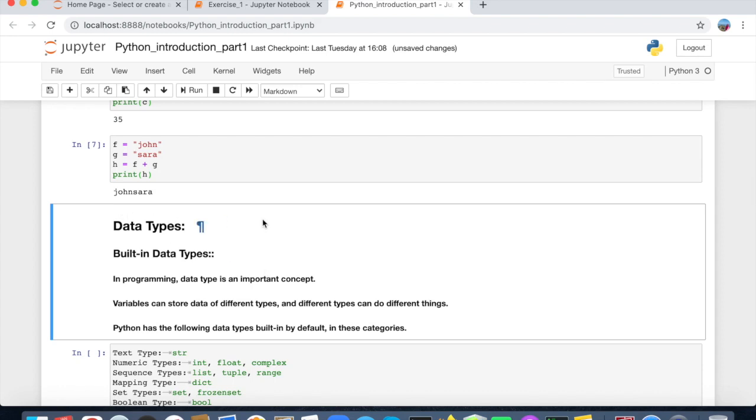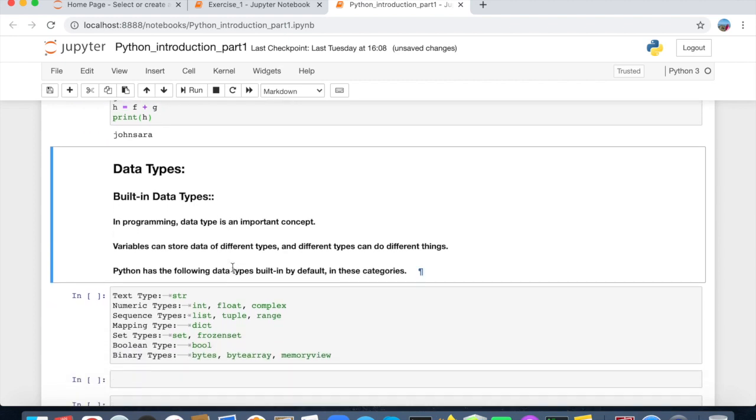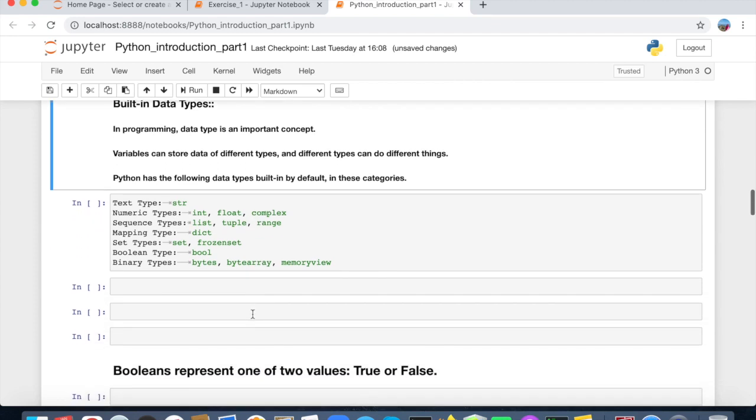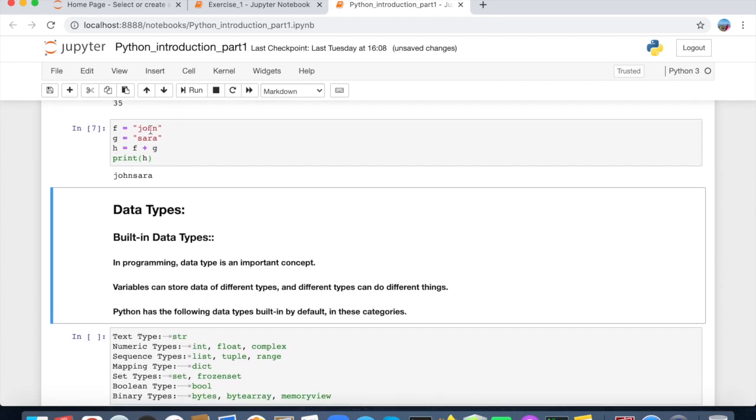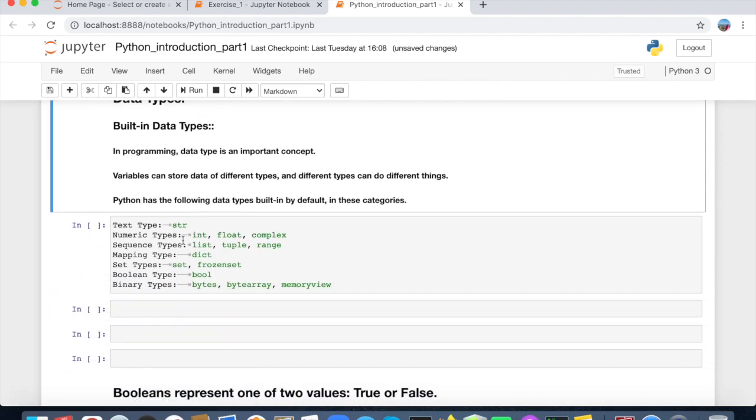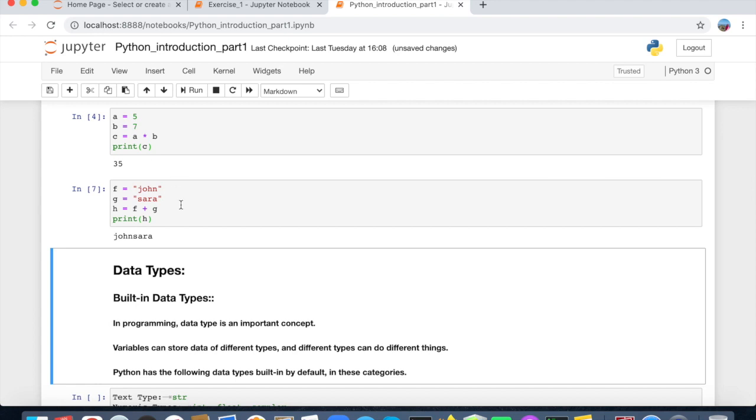What really are data types, or built-in data types? In programming, data type is an important concept. Variables can store data of different types and different types can do different things. Python has the following data types built in by default. Here, text type is strings. I showed John and Sarah, those are string type. And numeric types: integer, float, complex. Integer we also see here, 5 and 7 are the integer type.